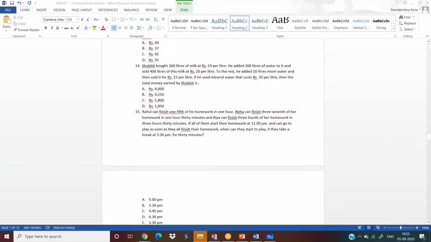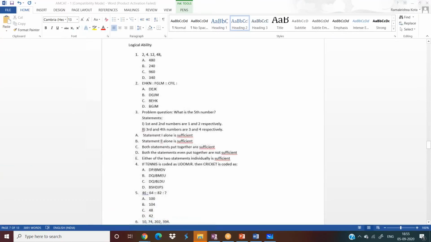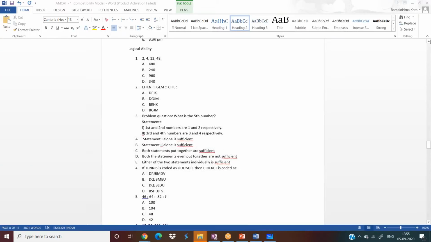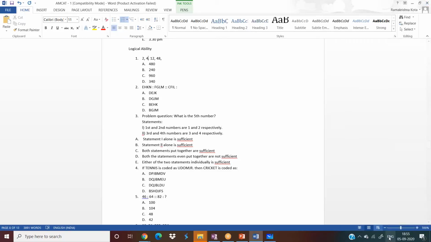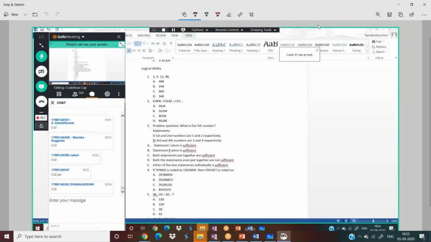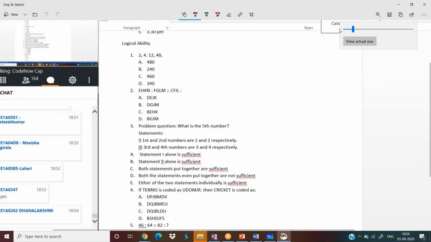So that is the end of quantitative aptitude for this section. So we will do one thing. Yes, done. First 5 questions, we will solve quickly in 2 minutes, in 5 minutes, and then we will wind up the session. Okay. 2, 4, 12, 48. This is not a dot, this is a comma. Oh, wait. Let me take a screenshot of this. Guys, you do one thing, solve the first and second questions, make it fast, 1 minute.